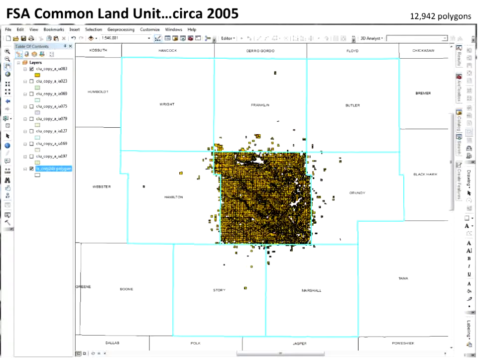You can see here a single county's worth of data. And the data are not particularly well formed for that one single county. And that's because that FSA office will manage producers' fields regardless of where they are. That county office could find that they're managing fields hundreds of miles away in some cases. So this is a single county.